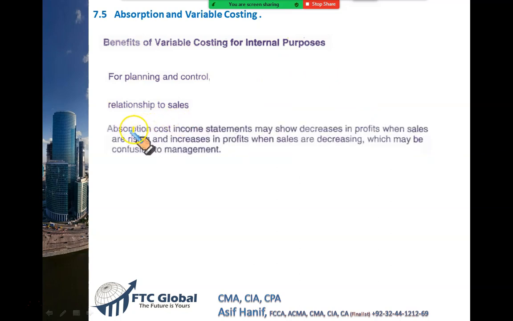But in absorption costing, you have a very erratic arrangement. Sometimes profit decreases even when sales are going up. And interestingly, sometimes there is an increase in profit when sales are going down. We saw the same in the previous example. So this is quite erratic: your sales are falling, but your profit is going up, and when your sale is increasing, your profit is going down. This anomaly, this confusion, is removed by variable costing.